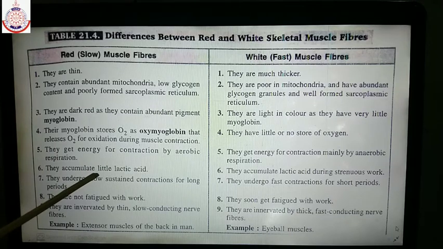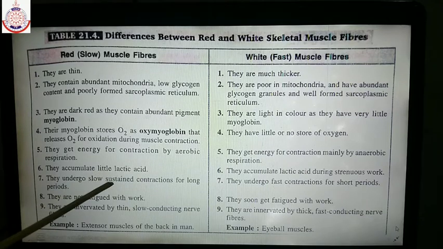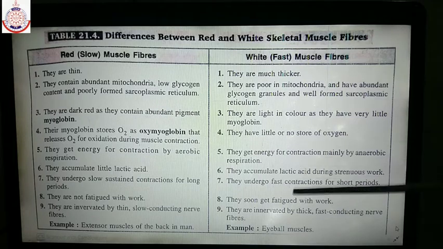Little or no lactic acid is produced in the red muscle fiber during energy production, whereas in white muscle fibers a large amount of lactic acid is produced during strenuous work. Means when a person does hard work, a large amount of lactic acid is produced.